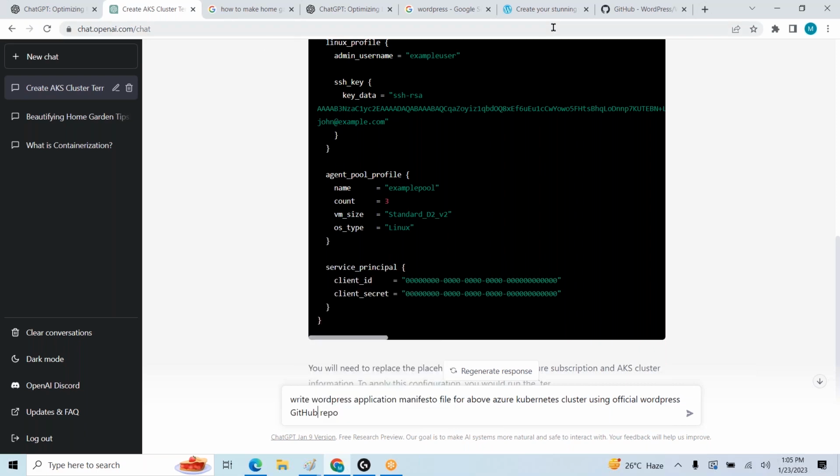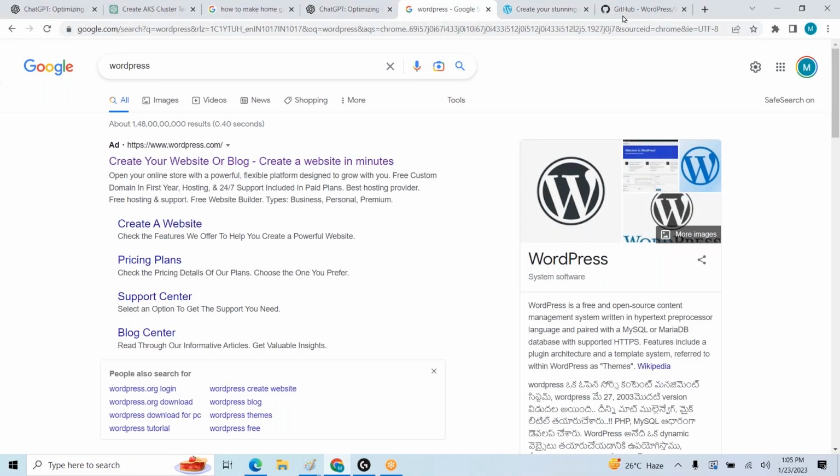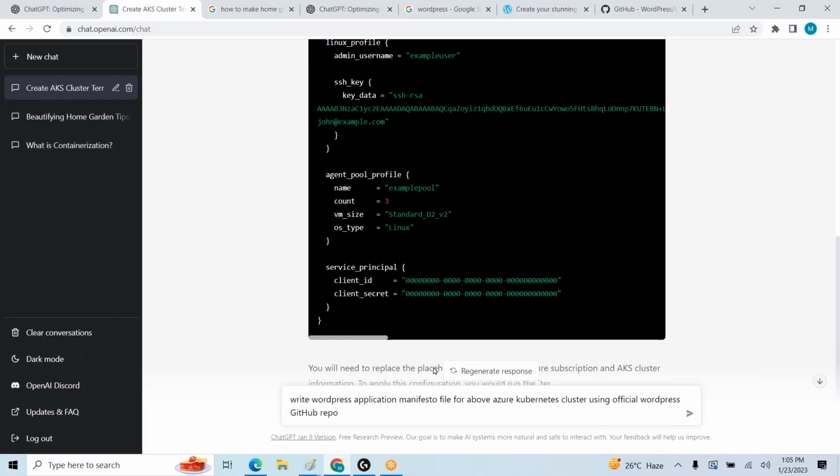Just now we verified the official repo somewhere, right? This is the repo. Okay. So we are giving this instruction: WordPress application manifest file for above Azure Kubernetes cluster using official WordPress GitHub repo. Let us click.